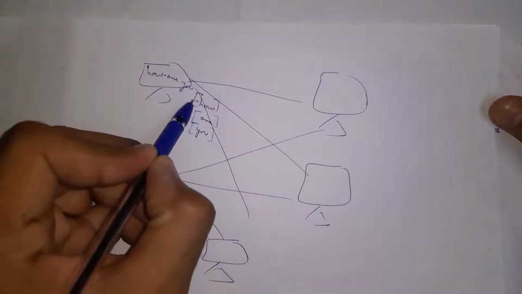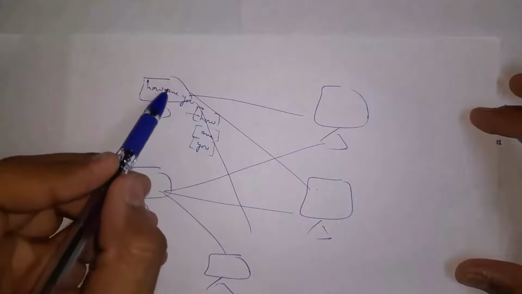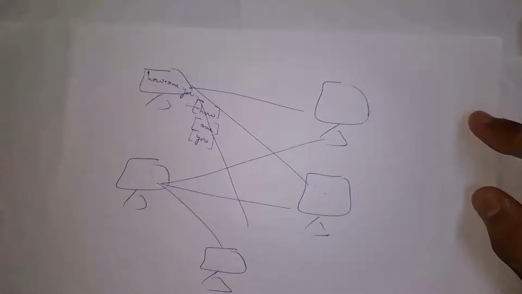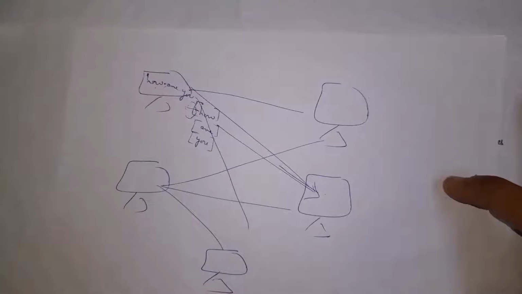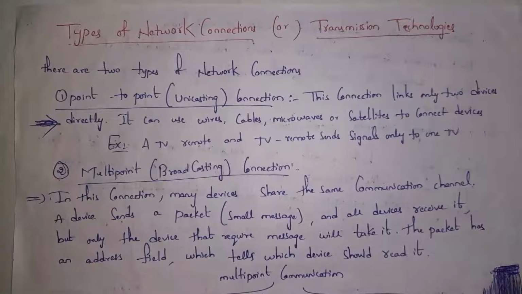Guys, each packet contains MAC address of receiver. So along with this message, this computer will include this receiver MAC address. Even though message is forwarded to each and every computer in the network, only receiver with correct MAC address, only correct receiver can read that message. So in multi-point connection, a device sends a packet that is nothing but small parts of message, and all devices receive it, but only the device that requires will take it. The packet has an address field. That message will contain MAC address of the receiver, which tells which device must read that message.